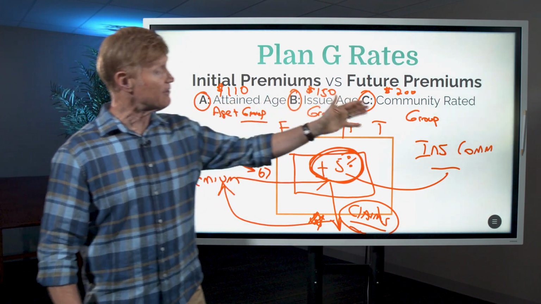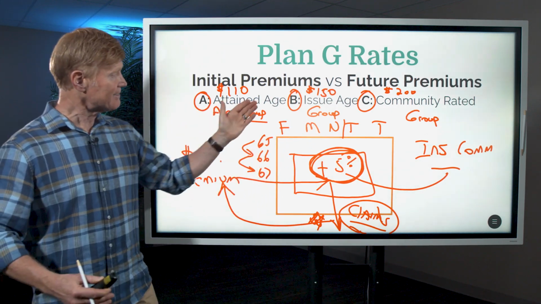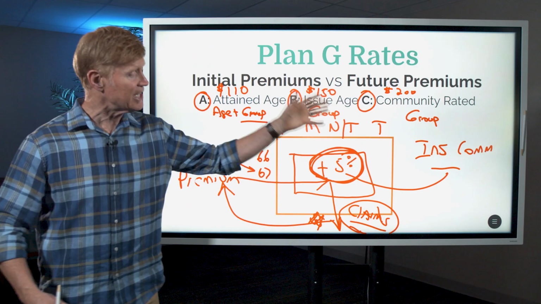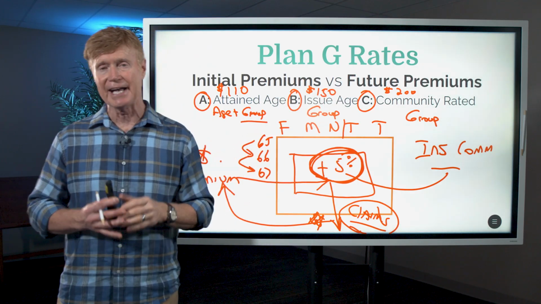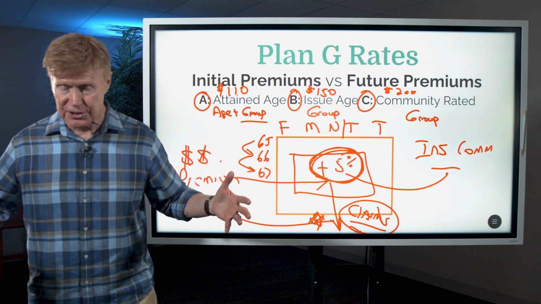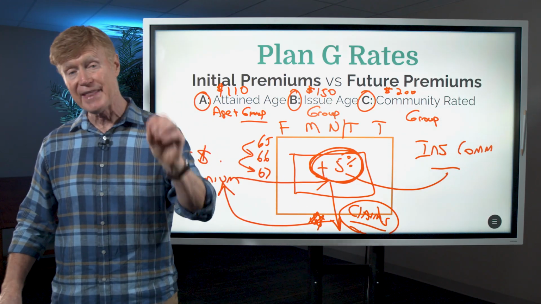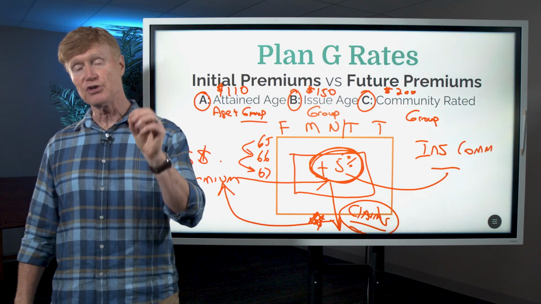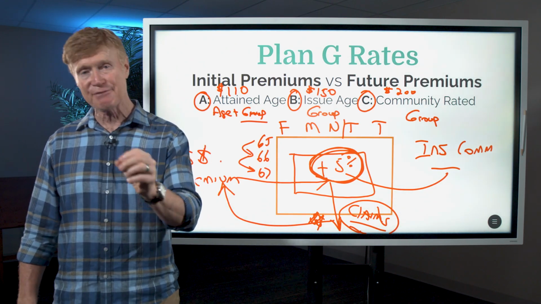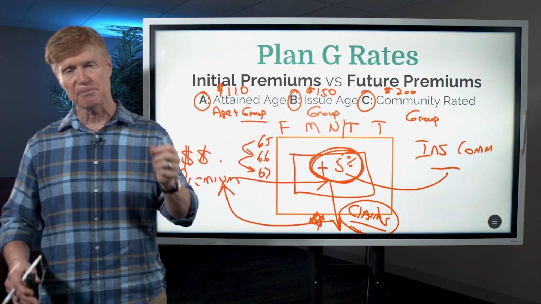And so all three of those are going to go up in prices. So what matters is not these three factors here, but the size of the group. We look at the stability of companies by looking at how large a group they have, how many policyholders are in there, so that health risk is spread out to more people. And that is the most important thing when you buy a Medicare supplemental plan. Not the initial premium, but how large is that group and how stable has that company proven to be.